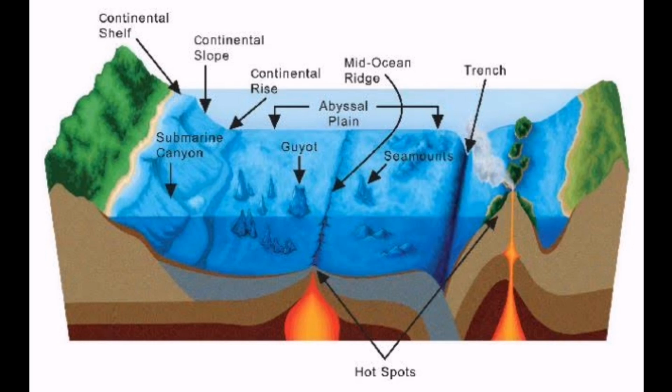Yes, these are just somewhere near these trenches. So what happens is these areas are also known as earthquake prone areas. Earthquake and volcanic eruption occurs from these particular areas and reaches the nearby coastal area.